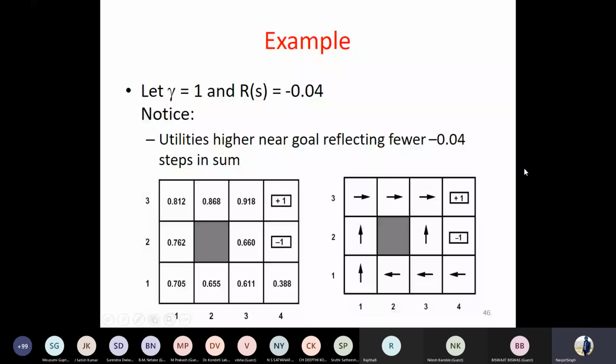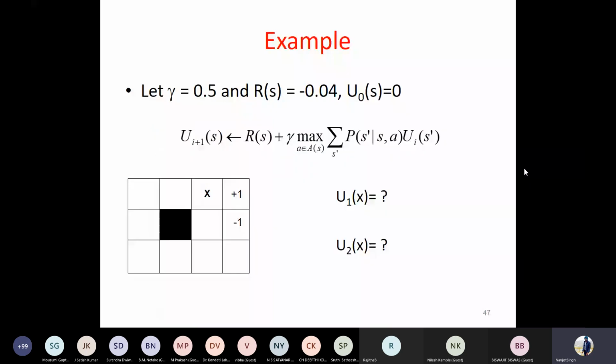And we know how by changing the value of R, these policies will change. So let's try this example out so that we get to know that it is working. Now assume that gamma is 0.5, and the reward for every non-terminal state is minus 0.04. The utility of all these states initially is 0. This is the Bellman equation, the iterative version of it. Let's see what will be the utility of the state x in 2 iterations.